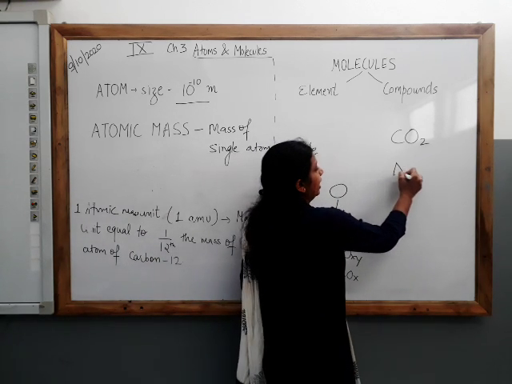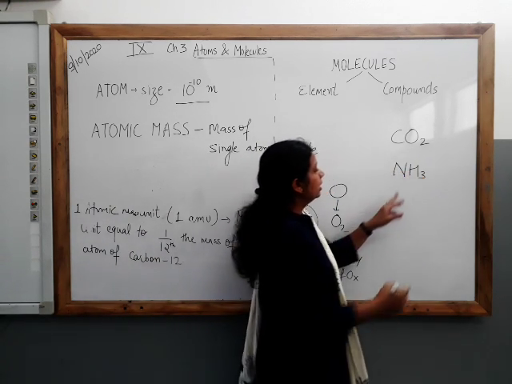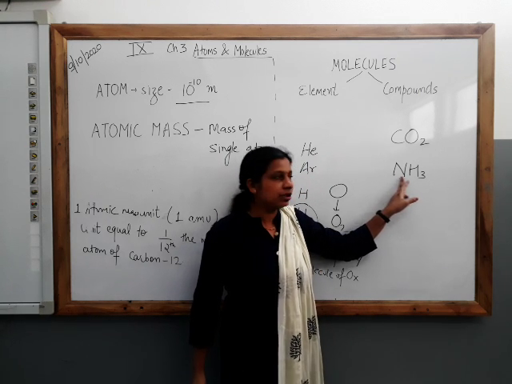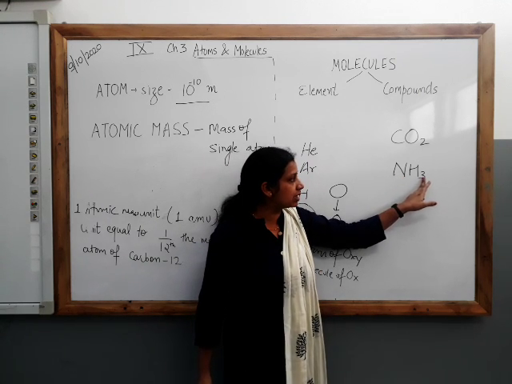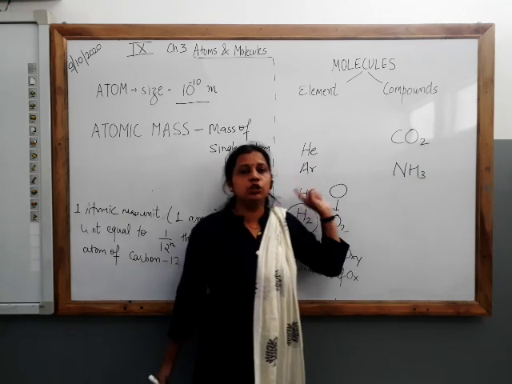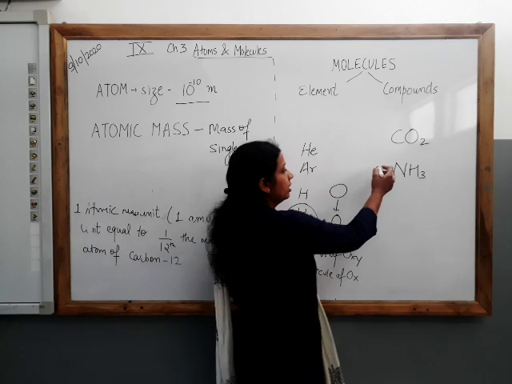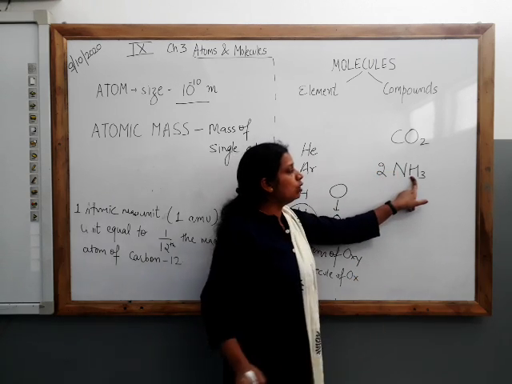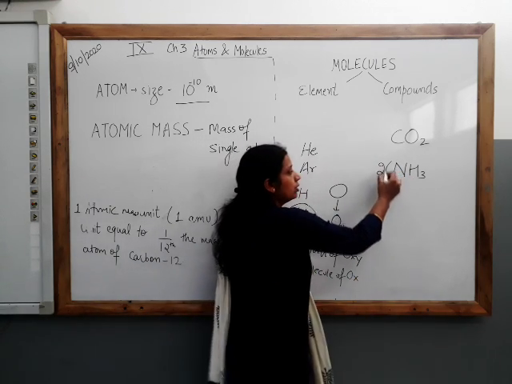Ammonia, let's say NH3. Here one atom of nitrogen and three atoms of hydrogen, this subscript is for hydrogen, combine to form ammonia. So this is one molecule of ammonia. If I write 2 in front, this is two molecules of ammonia.